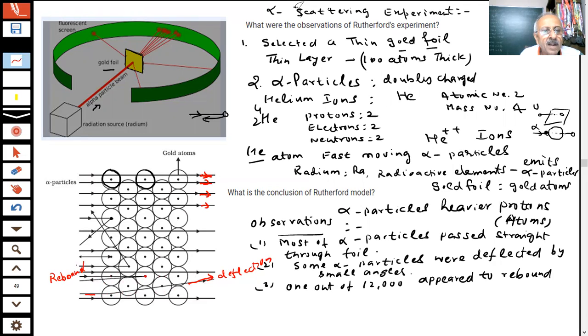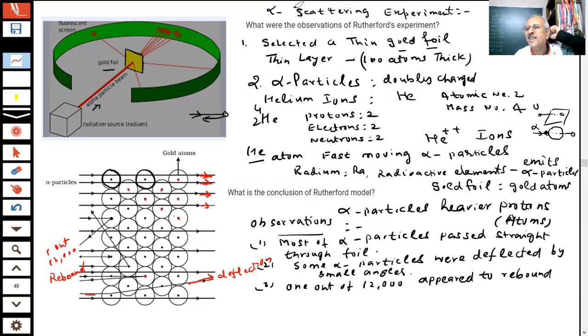How many? 1 out of 12,000. So these are the atoms which we have shown. These dots are where the positive charge and positive mass are. The entire mass and positive charge is located here, which I have shown by these dots, student. This is what I am saying, the discovery of the nucleus. This is our nucleus. Nucleus contains all the positive charge and mass which is present inside the atom.